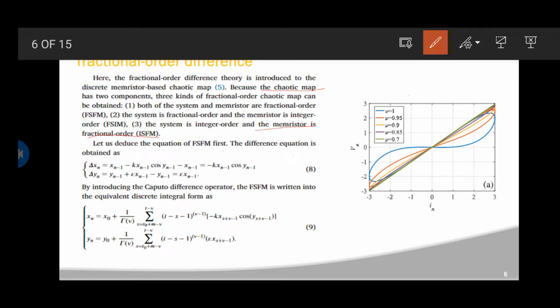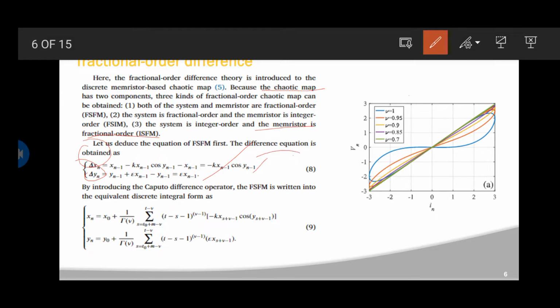Let us reduce the equation of FSM first. The difference equation obtained is delta x of n is equal to minus k x of n minus 1 cos y of n minus 1. This is the delta x equation. As you can see, delta y is equal to e of x of n minus 1 minus y of n minus 1. These are the delta x and delta y formulas.